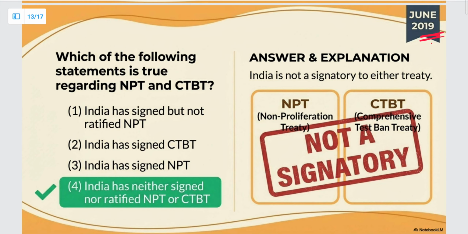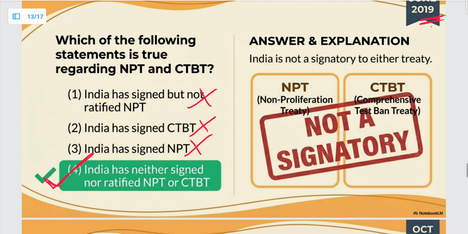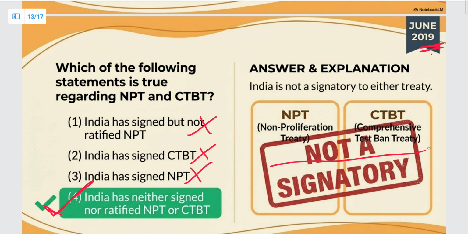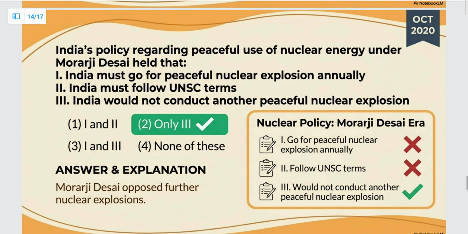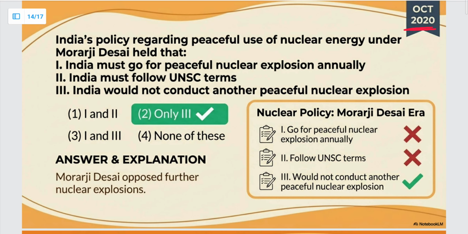2019. Which of the following statements is true regarding NPT and CTBT? India has signed but not ratified NPT. This is wrong. India has signed CTBT. This is wrong. India has signed NPT. This is also wrong. India has neither signed nor ratified NPT or CTBT. This is correct. Okay, we have signed neither of them because both are against the policy of equity which is upheld by India.